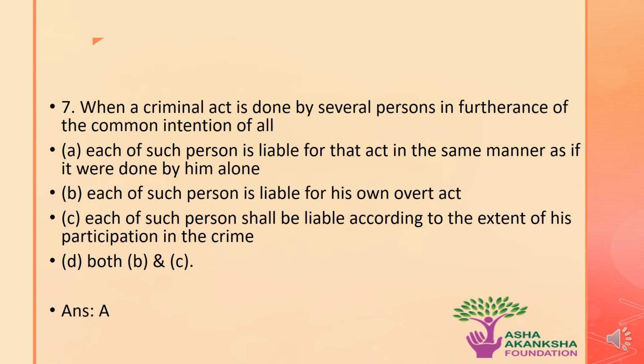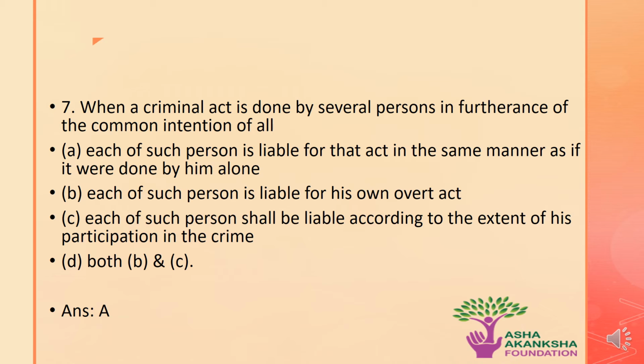The next question is: when a criminal act is done by several persons in furtherance of the common intention of all, fill in the blanks. The options are A. Each of such persons is liable for that act in the same manner as if it were done by him alone. B. Each of such persons is liable for his own overt act.